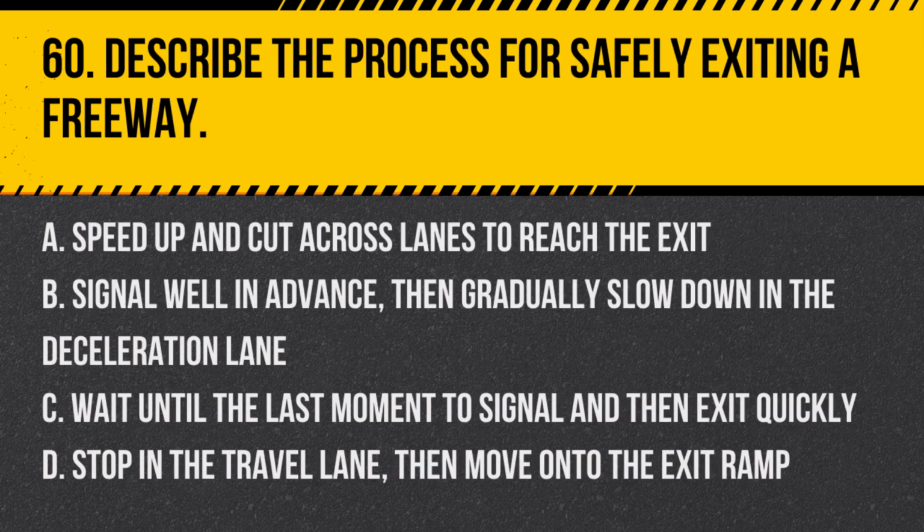Question 60. Describe the process for safely exiting a freeway. A. Speed up and cut across lanes to reach the exit. B. Signal well in advance, then gradually slow down in the deceleration lane. C. Wait until the last moment to signal and then exit quickly. D. Stop in the travel lane, then move on to the exit ramp. Answer: B. Signal well in advance, then gradually slow down in the deceleration lane. This ensures a safe transition from freeway speeds to the slower speeds of the exit ramp and adjoining roads.